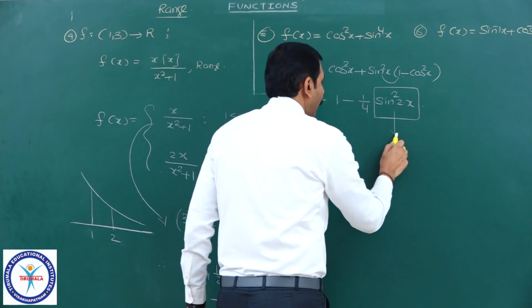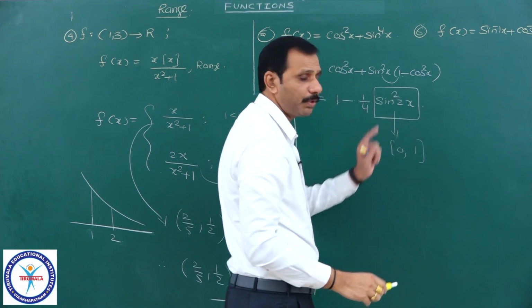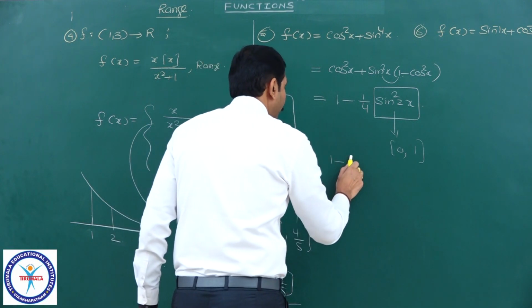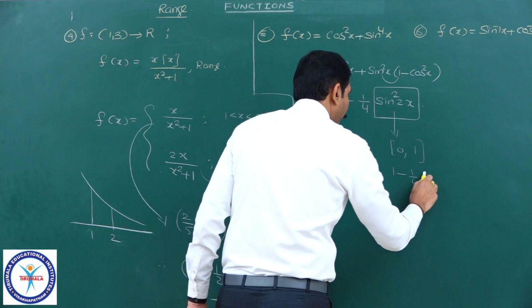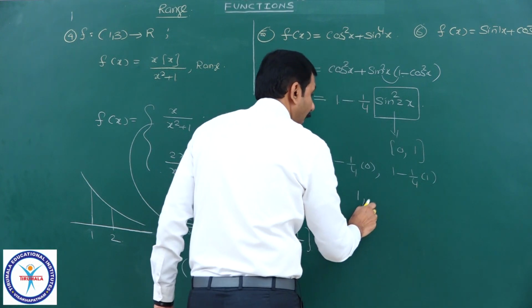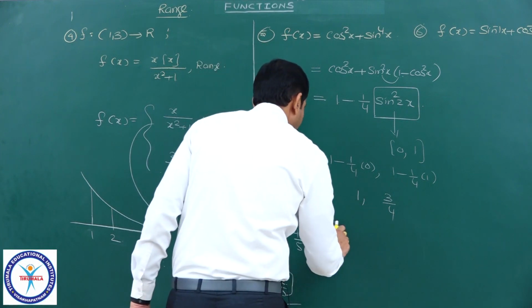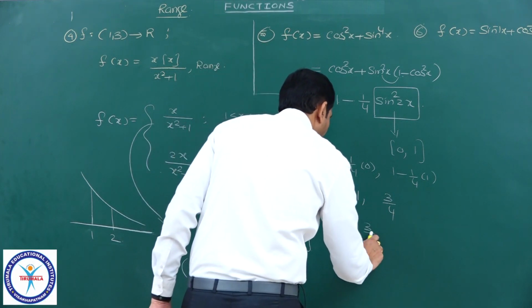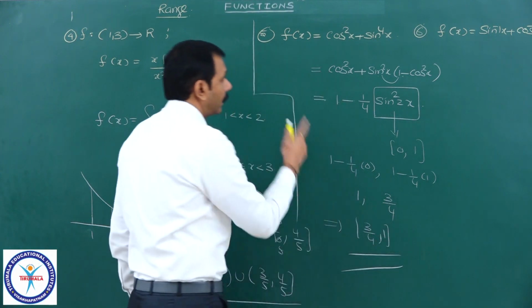What is the least value of this one? 0. Greatest value of this one? 1. I will substitute here. Therefore, 1 minus 1 by 4 into 0, and 1 minus 1 by 4 into 1, that is 1 comma 1 minus 1 by 4, which means 3 by 4. Therefore, what is the least value here? 3 by 4. Greatest value 1 will be the range of this function.